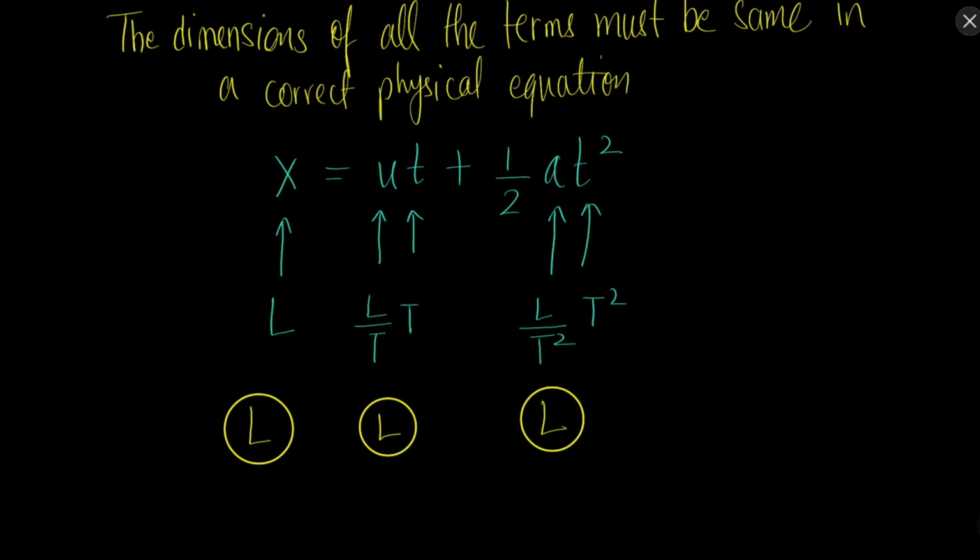So this is the first application. You can check whether a certain equation may be correct or incorrect. We cannot be 100% sure that it is correct, but if the dimensions are not matching, say one of the quantities was different, then we can be 100% sure that the physical equation is incorrect. So we can check whether the equation is incorrect or not using dimensional analysis.